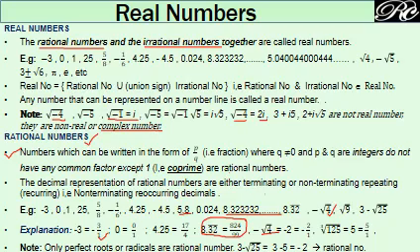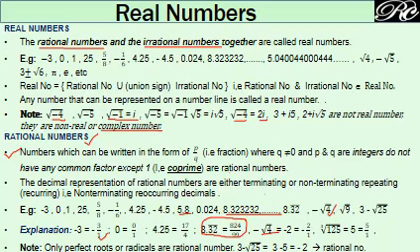So let us define the rational number. A number which can be written in the form p by q, that is a fraction where q cannot be 0 and p and q are integers that do not have any common factor except 1, meaning p and q should be co-prime, is called a rational number. So what is important here?